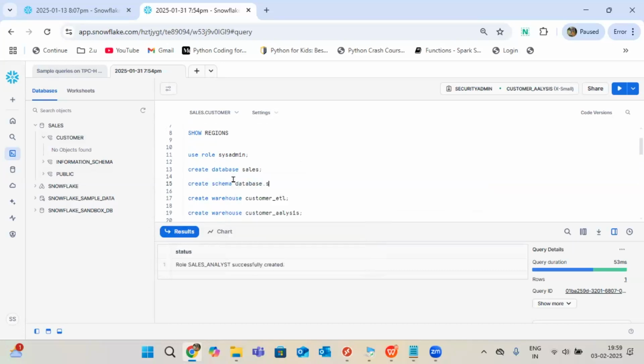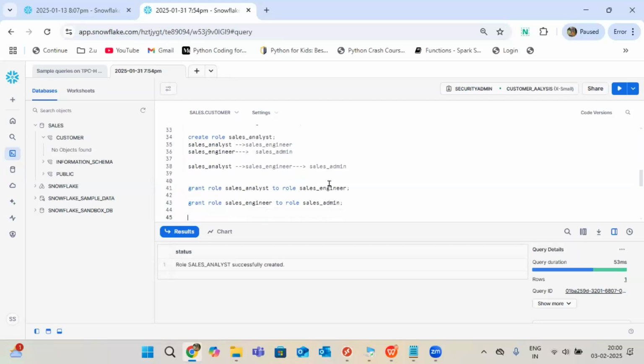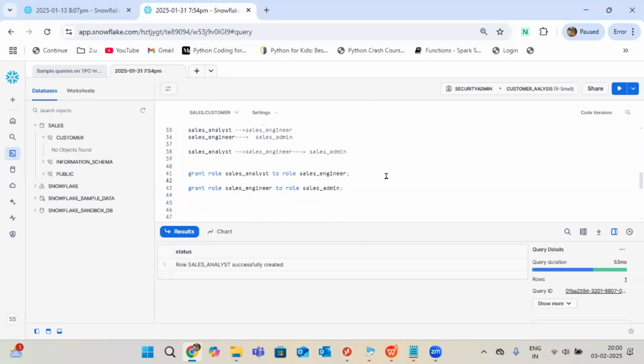dot schema. If you want to create any schema, you have to give the database name dot schema name. Is everyone getting my point? The meaning is that under this database, this particular schema you are trying to create. So you cannot give underscores here. It's a syntax. So always we have to put the dot, compulsory, or else it doesn't know what you are saying. Okay, got it.